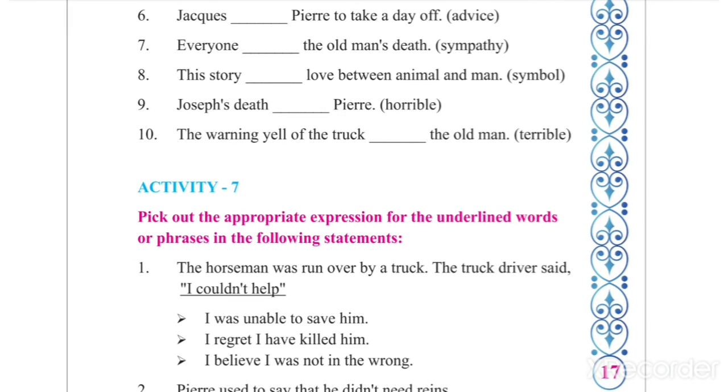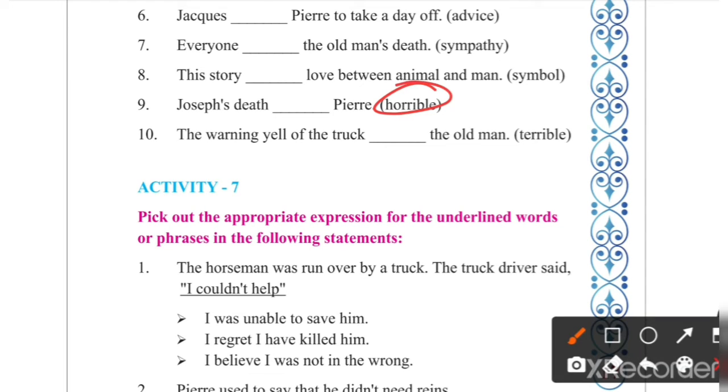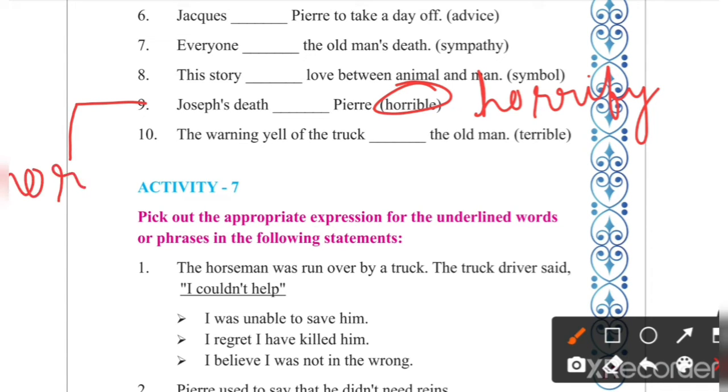9 number. Joseph's death dash fury. What is the verb form of horrible? It is horrify. H-O-R-R-I-F-Y. The verb form is horrify. But we cannot write horrify here. What is the answer? Because it is past tense, horrified. H-O-R-R-I-F-I-E-D. Joseph's death horrified Pierre. Understood this answer?